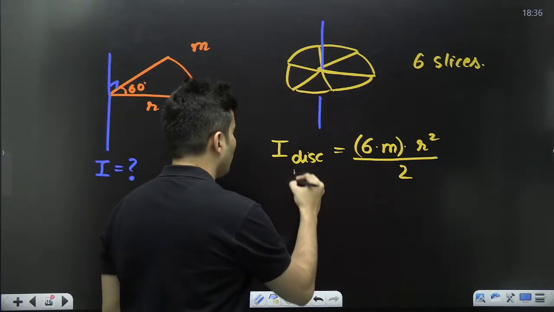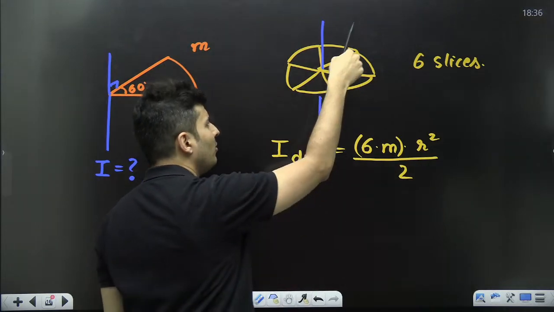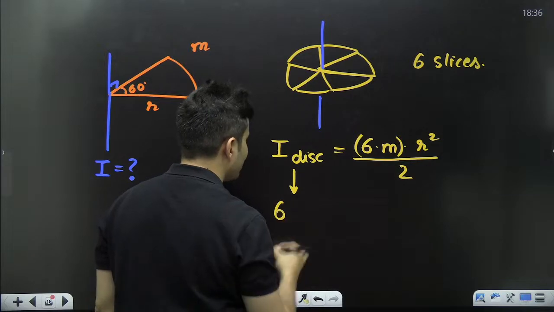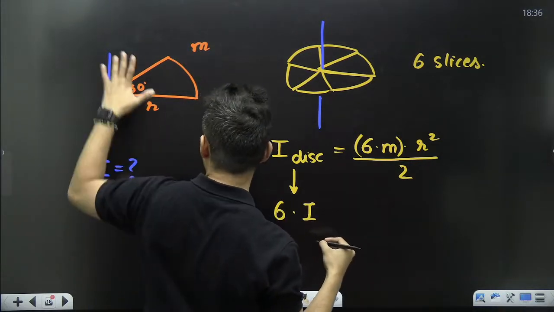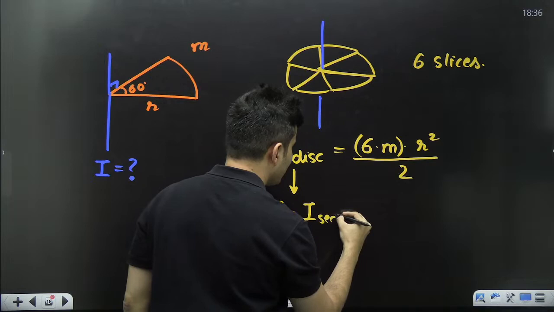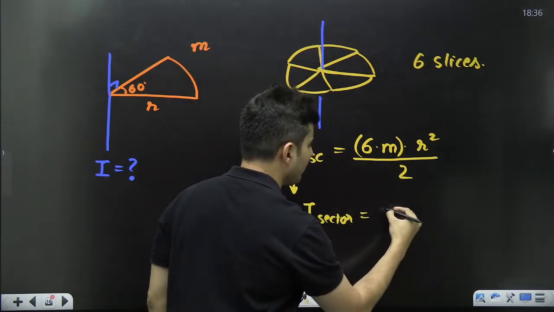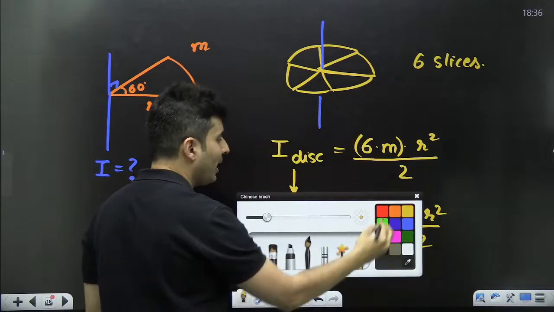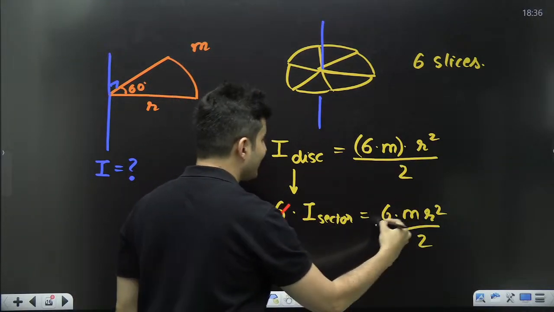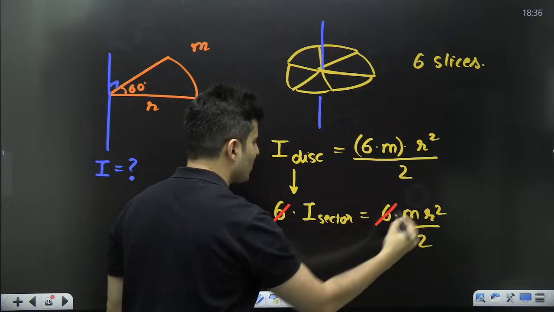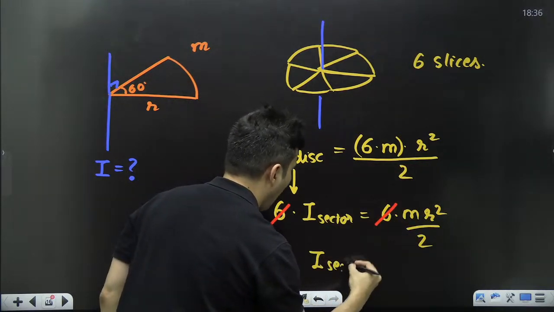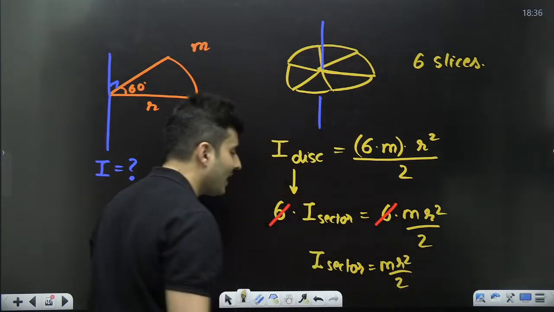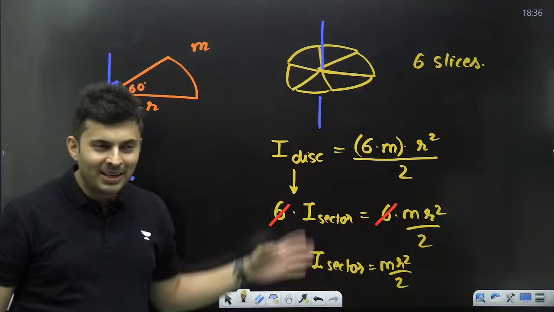But this moment of inertia of the disc is also the moment of inertia of each slice multiplied by 6 times. So it is 6 times the moment of inertia which you want to find for each sector, which is equal to 6 times mr square by 2. You know the best part in this problem? This 6 just got cancelled and the moment of inertia of that sector which I want to find came out to be just mr square by 2 again. This is amazing.